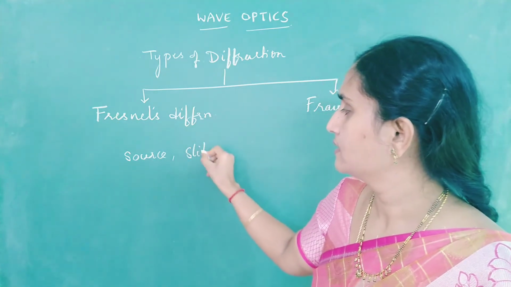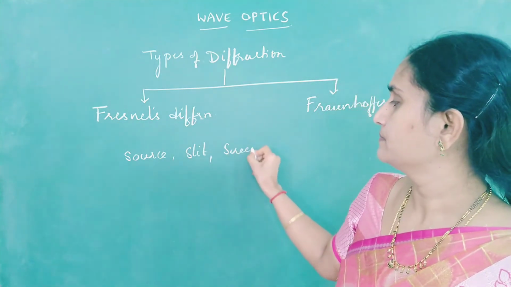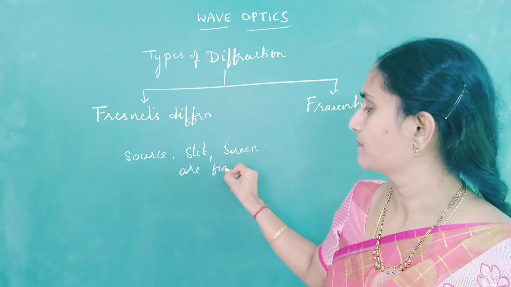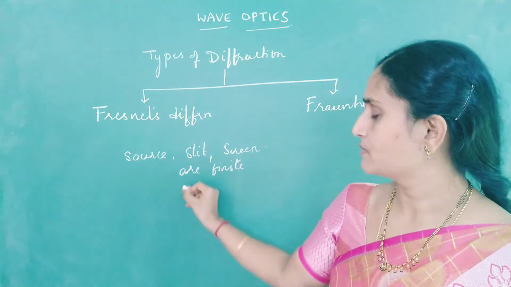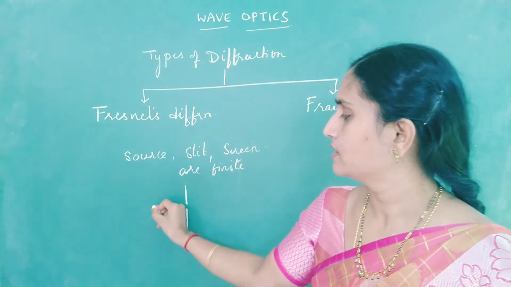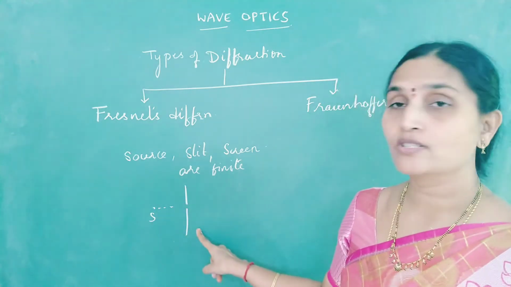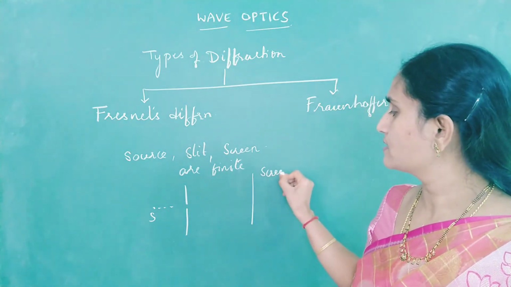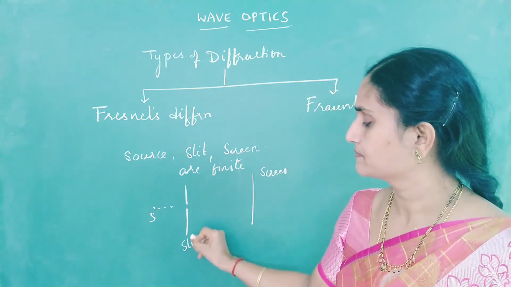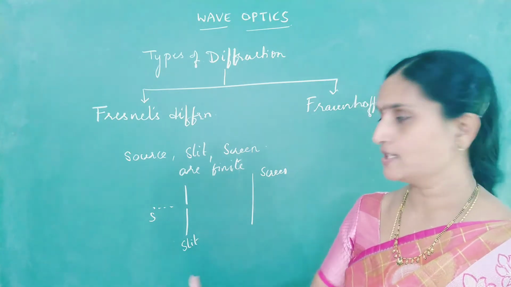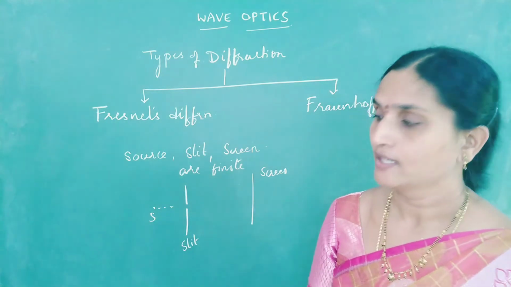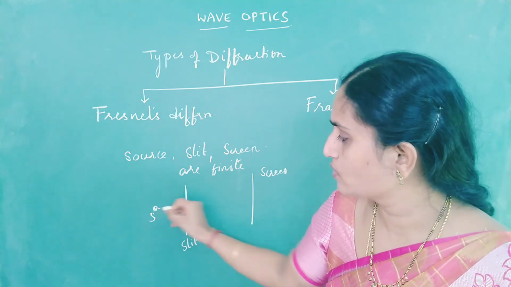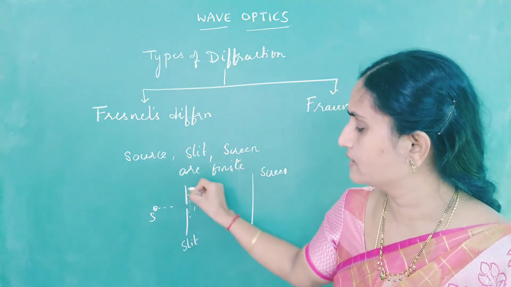slit and the screen are at finite distance. That means if this is your slit, the source is at finite distance from the slit and the screen is also at finite distance from the slit. This distance is finite, this is also finite. Since your source is at finite distance from the slit, if you take a point source of light, you get a spherical wavefront.